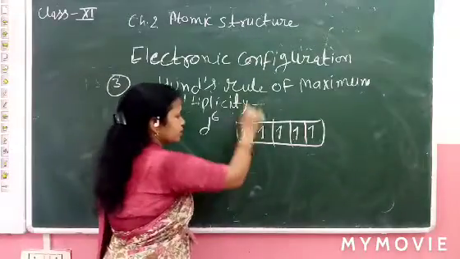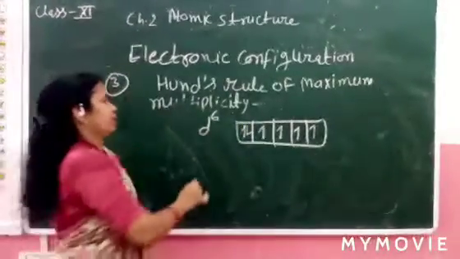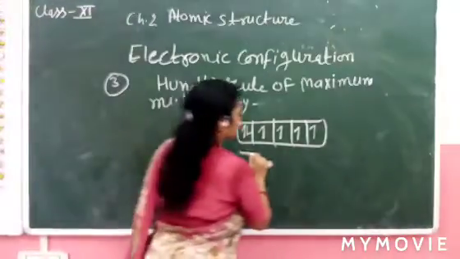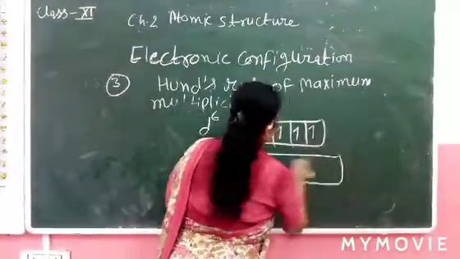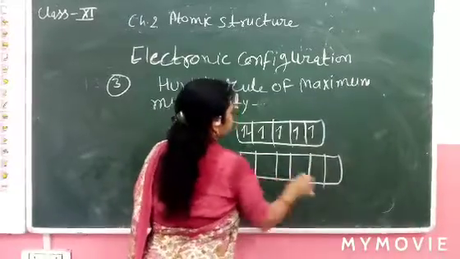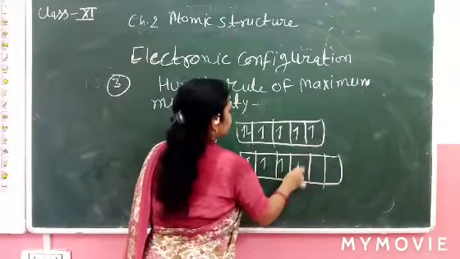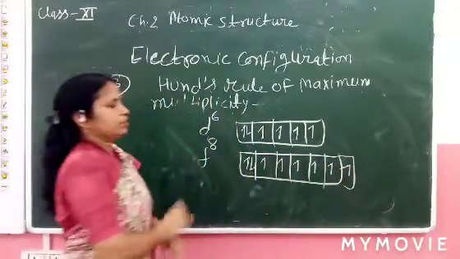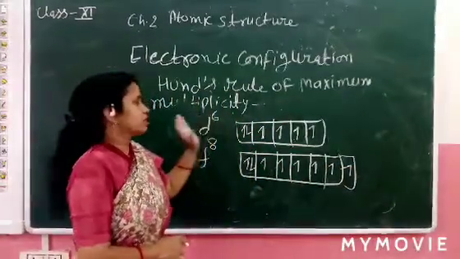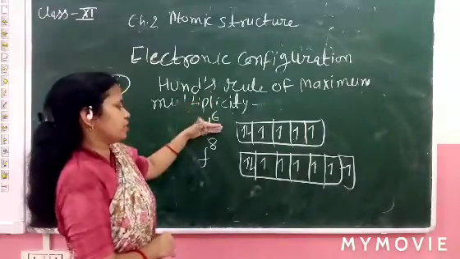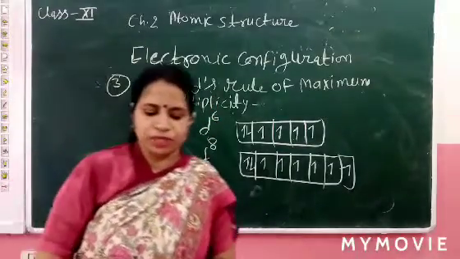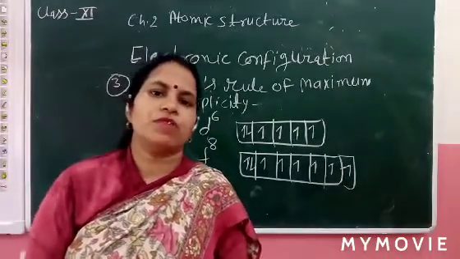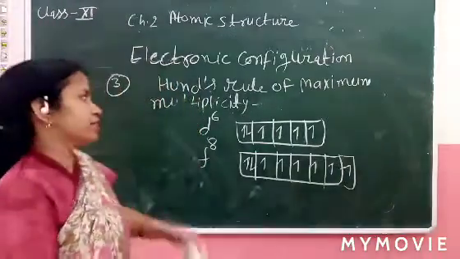Now pairing starts, then the 6th electron. And in the example of the f orbital, pairing starts for 8 electrons: 1, 2, 3, 4, 5, 6 and 7, now 8. So these examples p4, d6, f8, you can take any example which explains Hund's rule. Clear all of you? How to fill the electrons from the energy level.